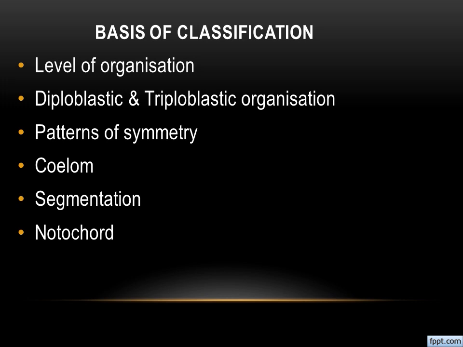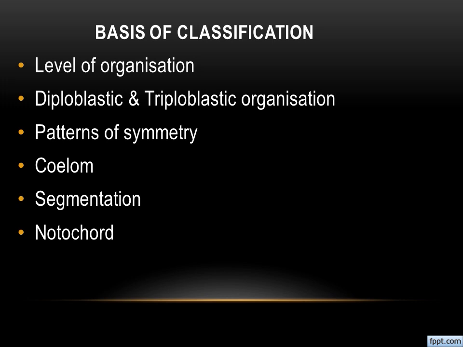So, in the previous class, we started this new chapter, that is Kingdom Animalia, right? And there we discussed the classification of Kingdom Animalia, and what characters they consider for the classification. The first three characters we explained and studied are: level of organization, diploblastic as well as triploblastic organization, and patterns of symmetry. As per these characters, they have classified the kingdom Animalia, right?